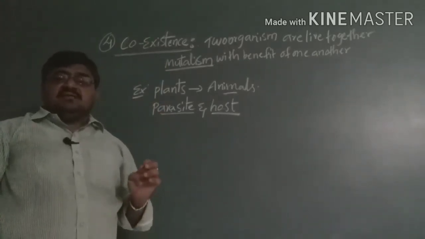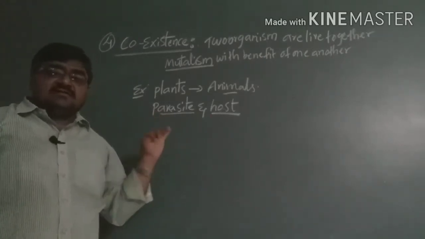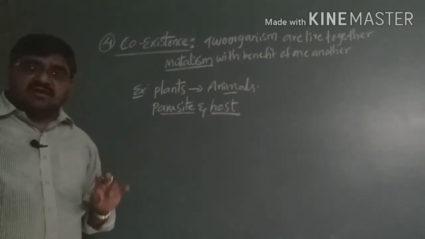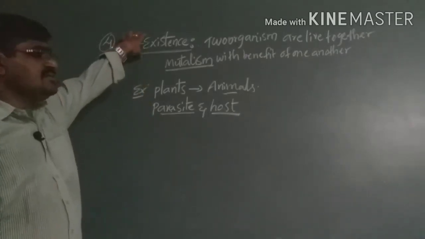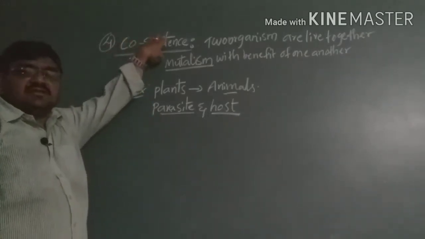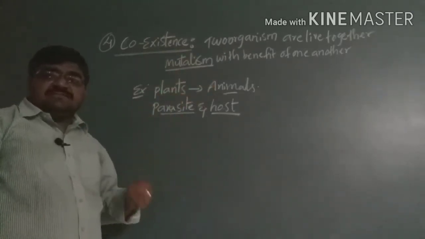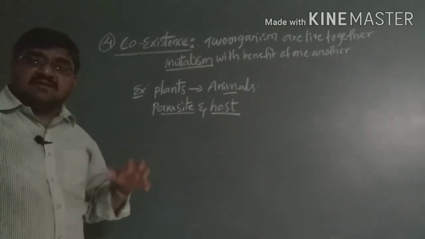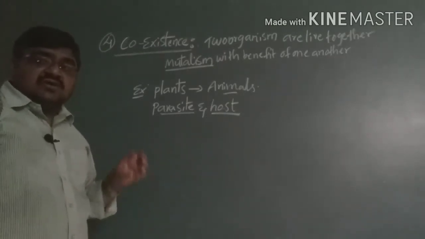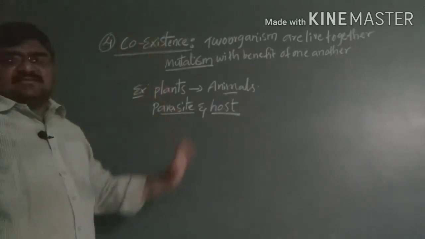One is habitat loss and fragmentation, second is overexploitation, third is the introduction of alien species, and lastly coexistence. If one species is benefited, another species is benefited, that means both live together. If one species dies or goes extinct, the other species also becomes extinct.